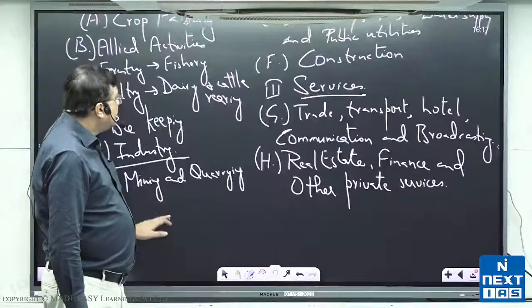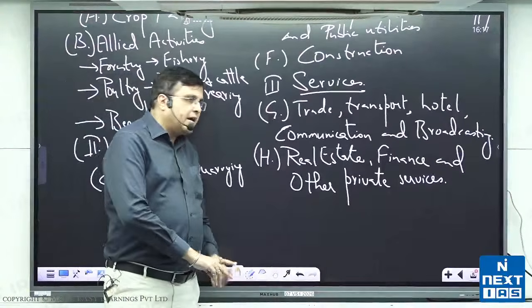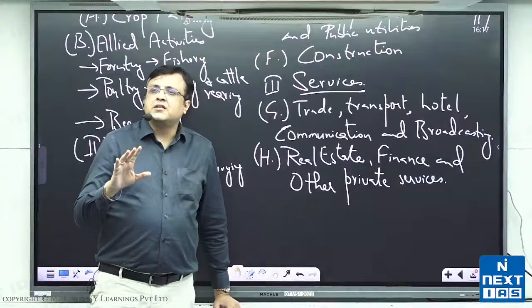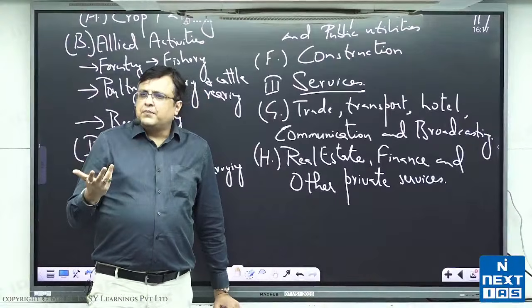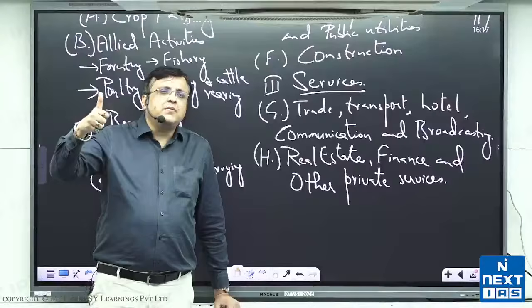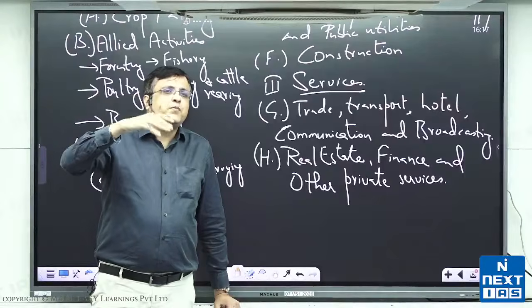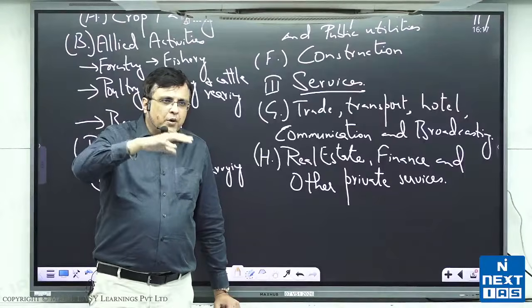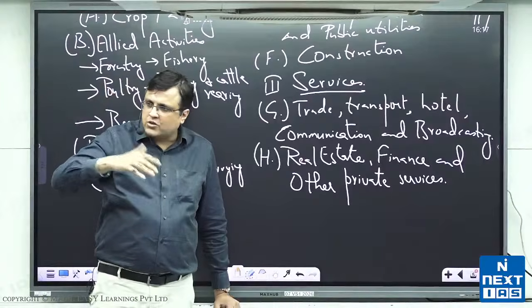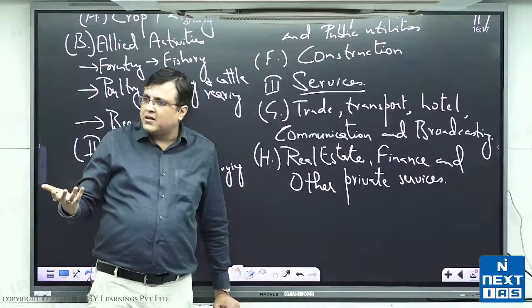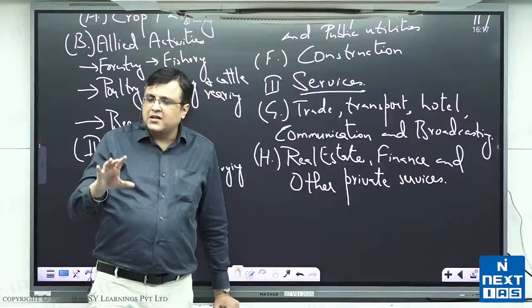Real estate, finance, and other private services. The idea is simple. Real estate will mean, in layman terms, property dealing. I make a property and I sell it and you receive it. That is called property dealing. That is a layman term of speaking. All right, that is real estate.